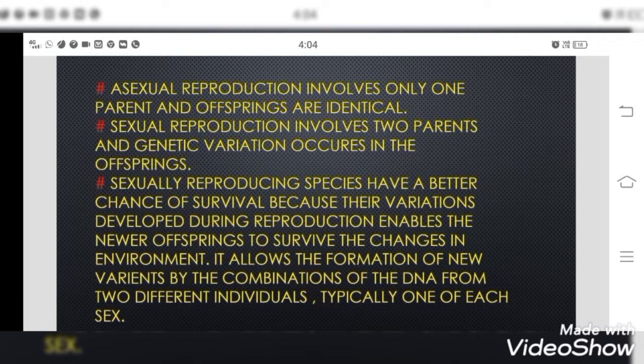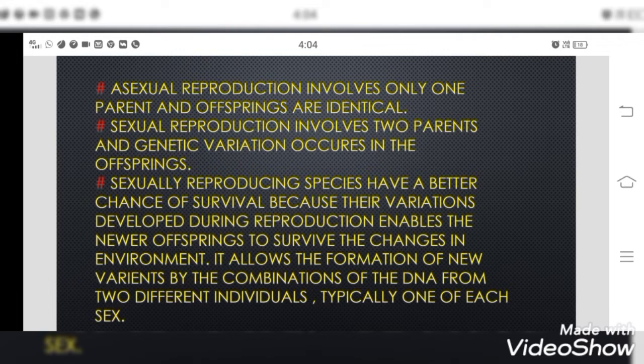Asexual reproduction involves only one parent and offsprings are identical. So we know that in the case of binary fission in Amoeba, in Hydra, all those cases, only a single parent is involved, right? And all the offsprings which are formed are also very identical to each other. They are very similar to each other. Second point, sexual reproduction involves two parents and genetic variations occur in the offsprings.